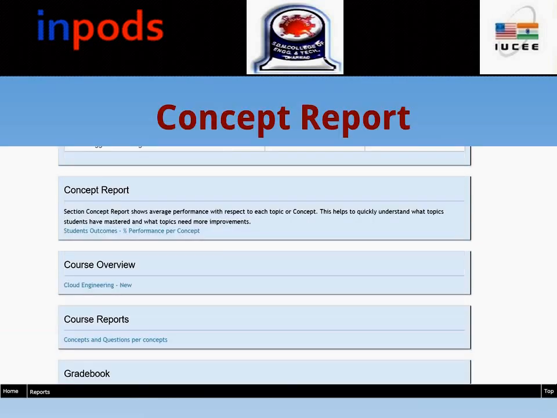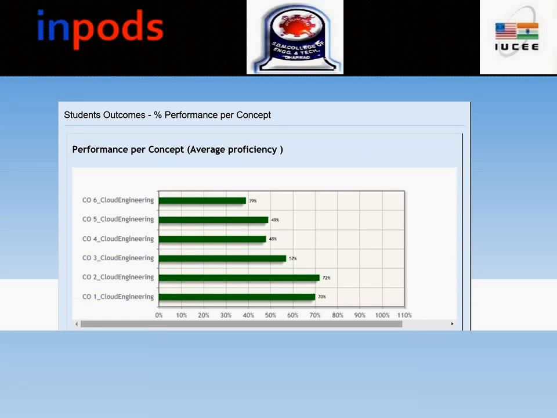InPod also has a feature to give you the concept report. In the concept report, it shows student outcomes as a percentage per concept. That means suppose you have been teaching about 5 to 10 concepts in a particular course, it also maps the student efforts and the extent to which he actually absorbed that concept. So a concept report can also be taken. In addition to that, there is a course overview, course reports and grade book. Each one of them I will look at, starting with this concept report.